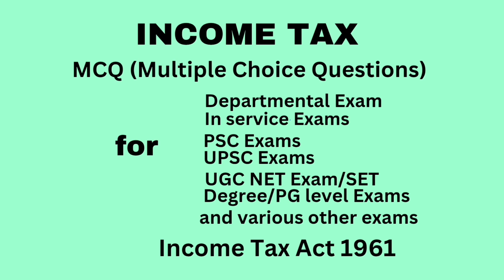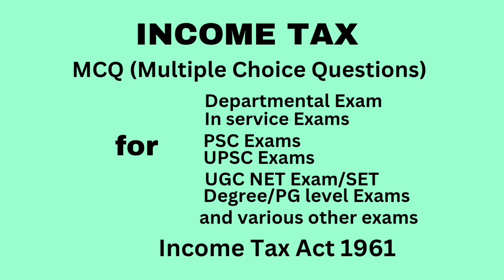Question. Which of the following is not included in the meaning of salary for exemption of HRA? Option A, advance salary. Option B, arrears of salary. Option C, bonus. Option D, all of the above. Correct answer, option D, all of the above. Next question. Srija has twin sons and a daughter. She receives education allowance of rupees 25,000 per annum. What is the taxable amount? Answer, 22,600.